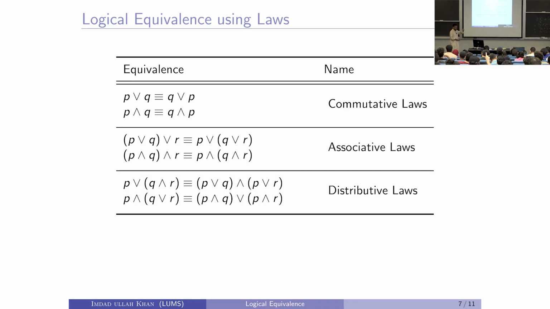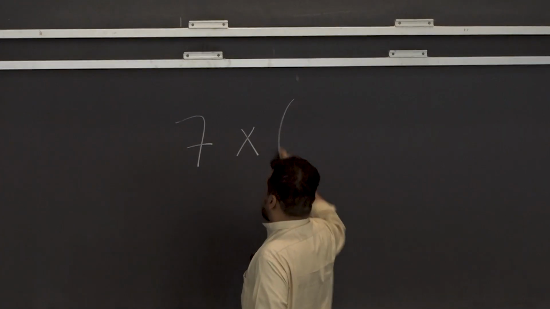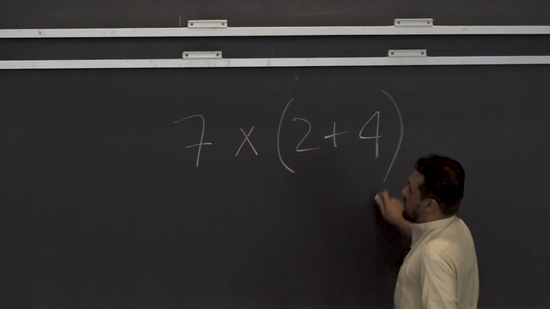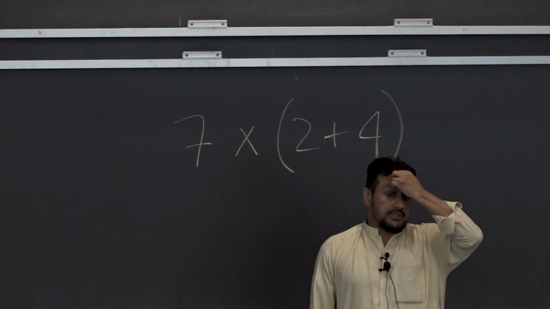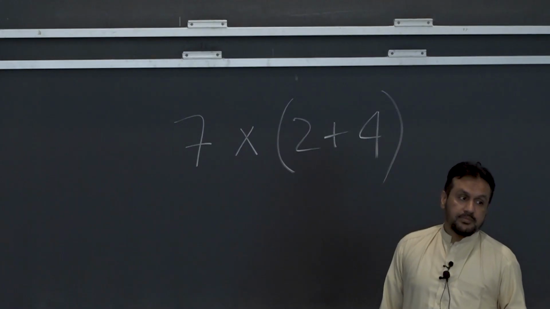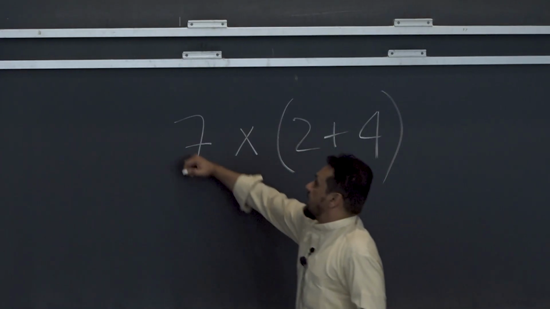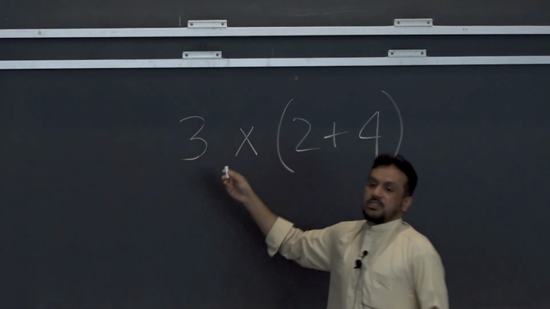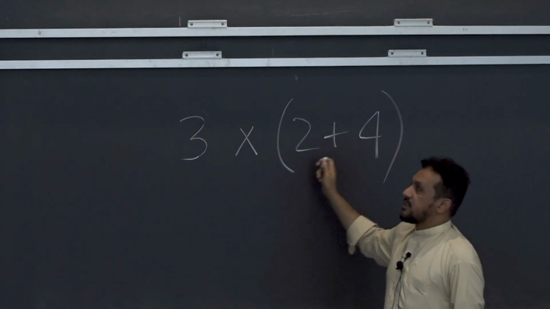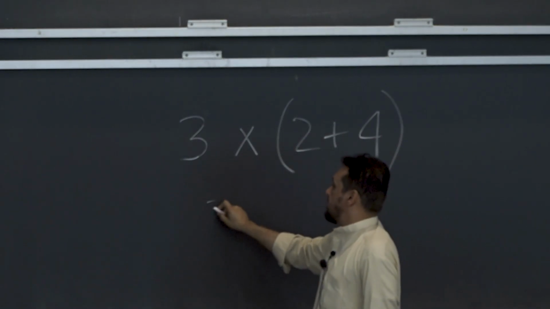This is not true for numbers. For addition and multiplication, this is not true. Addition does not distribute over multiplication. Let us check with small numbers. What is 3 times (2 plus 4)? 2 plus 4 is 6, and 6 times 3 is 18.